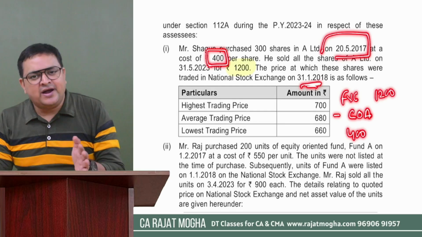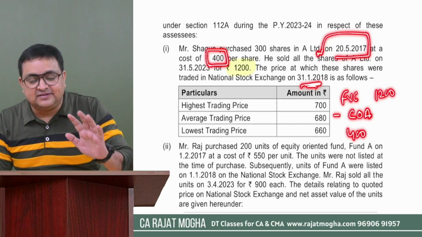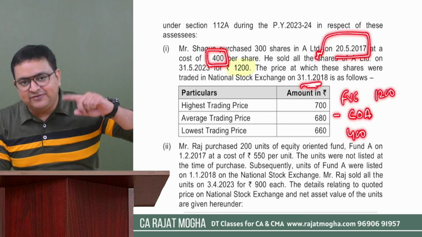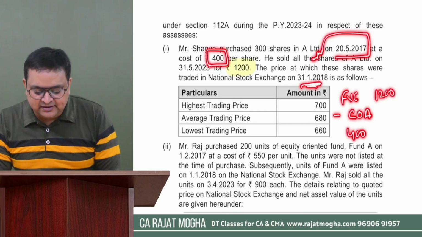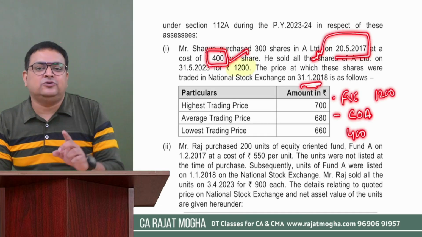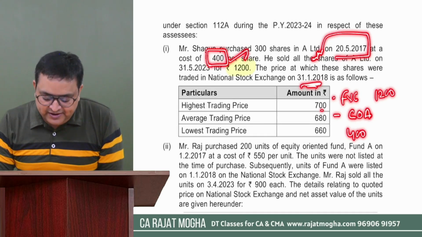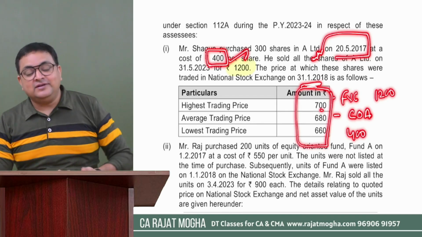If they were acquired after 31st January 18, then there is no issue. We can take the cost as it is. But if they were acquired before 31st January 18, then we have to take the cost as actual cost or the market value as on 31st January 18. So we have to take the market value over here. Now the question is, which market value?